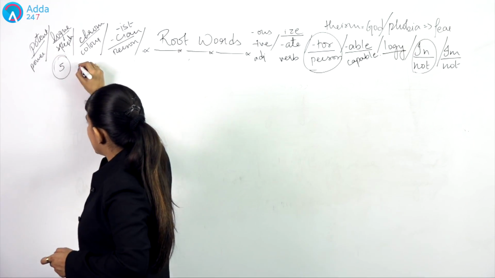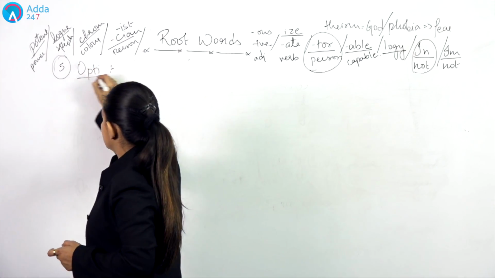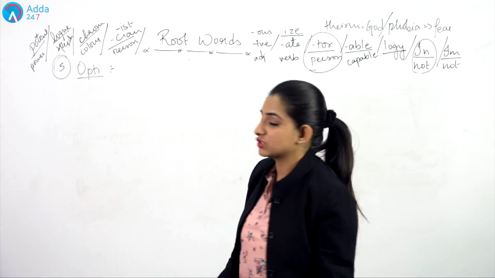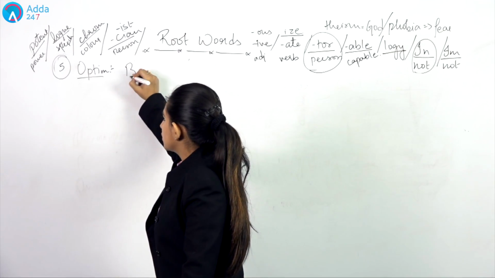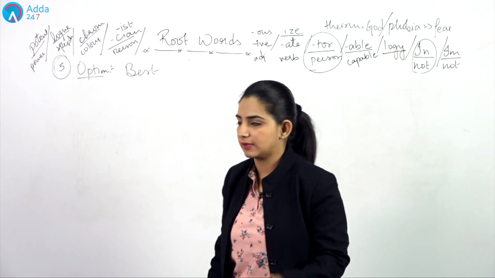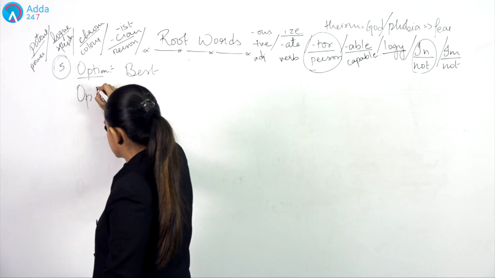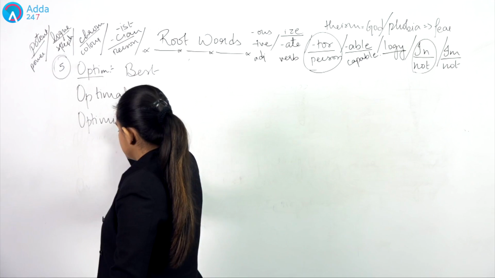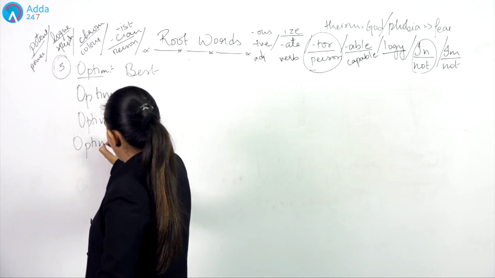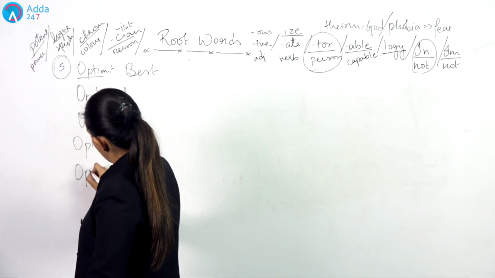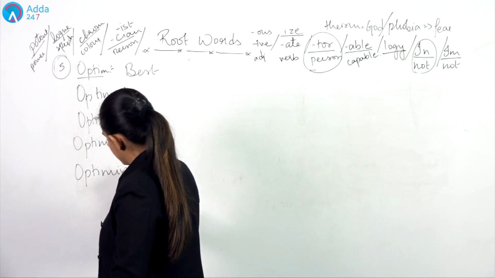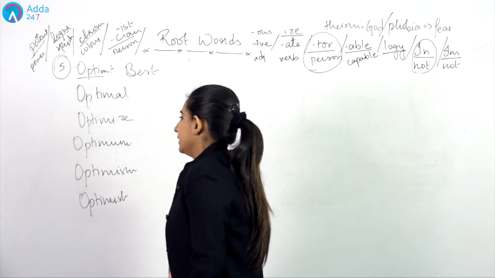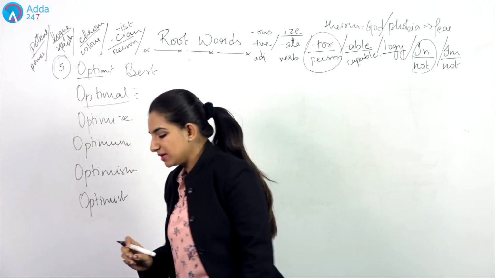Moving further, we have opt-t. Now this will not relate to opt, that is the eye related thing, optic. It's not optic, it's optim actually. And this talks about the best of everything, the best of anything. For example, we have the words like optimal, optimize, optimum, optimism, then we have optimist, right?